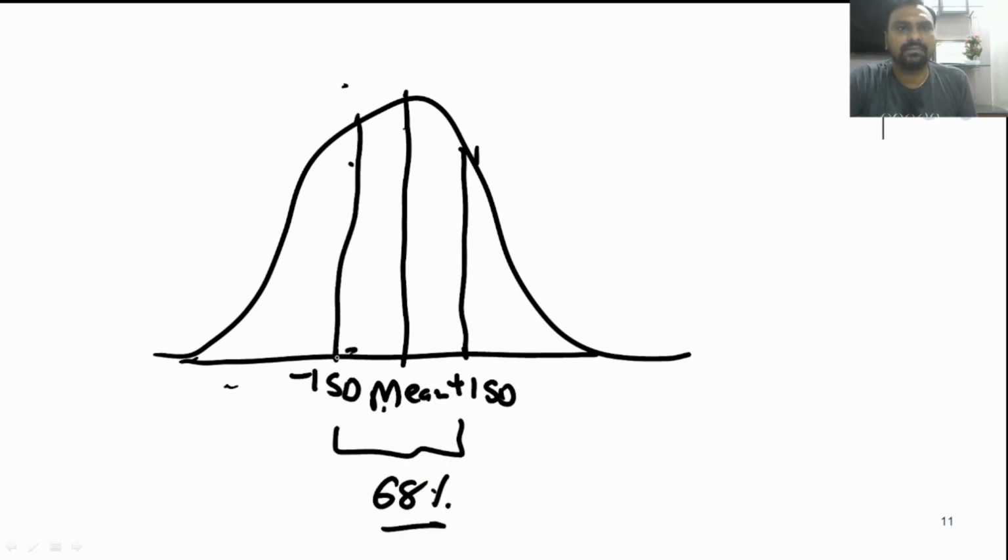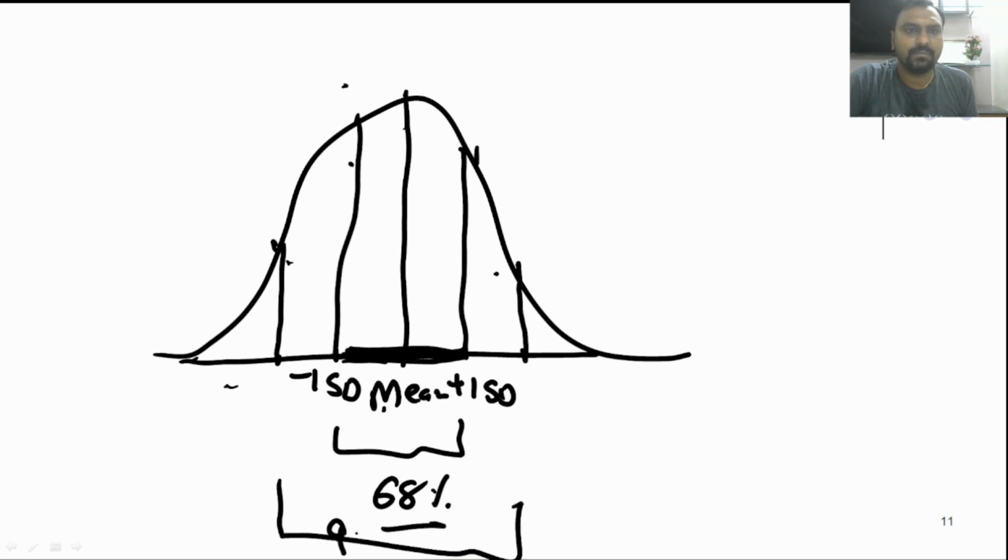If our results fall between mean plus or minus 1 SD, there is a 68% chance that they are correct. Okay, mean plus or minus 2 SD will cover 95% of the population. That means if our results fall between mean plus or minus 2 SD, we are 95% sure that our results are correct. And mean plus or minus 3 SD, okay, will cover 99%.